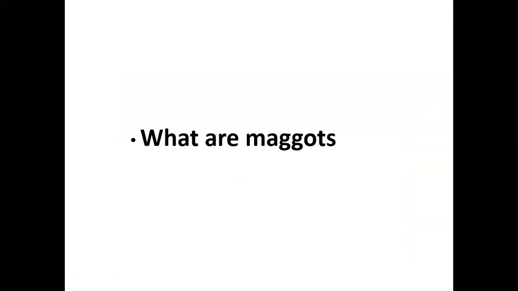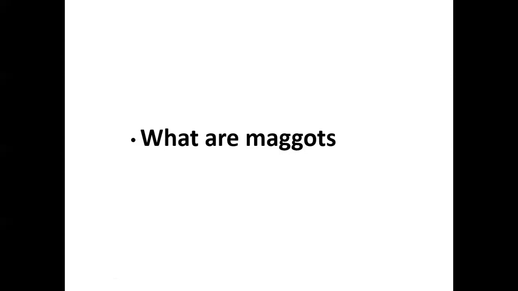Whenever there is a chronic infection of the middle ear, there is a discharge present in the external auditory canal. The house flies are attracted towards the external auditory canal. They sit there and they lay eggs in the external auditory canal, and these eggs hatch into larvae, and these larvae are called maggots. I repeat it once again.